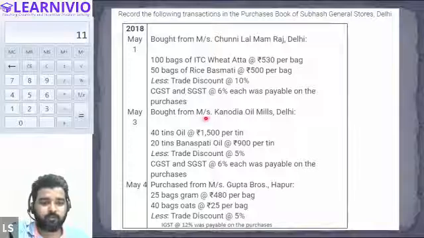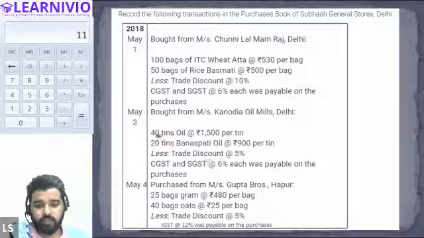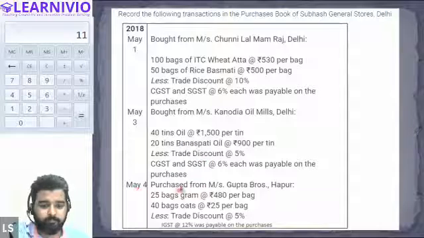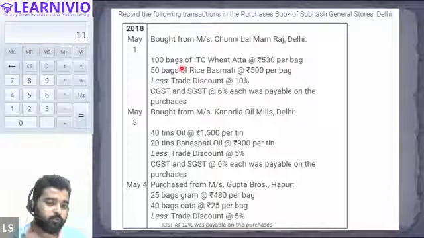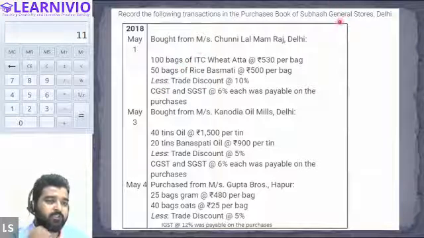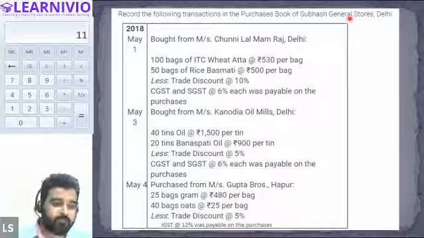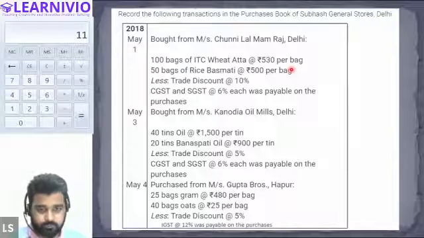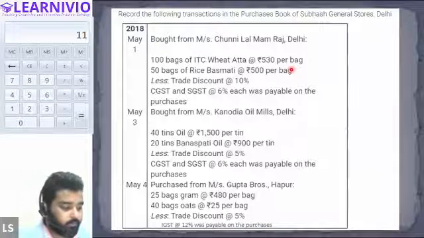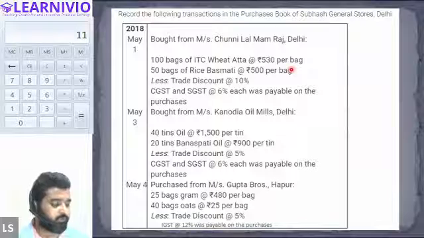And on May 3rd, we have bought from Messrs. Kanodia Oil Mills, and these are the items: 40 tins of oil, 20 tins of banaspati. And on May 4, we have purchased from Messrs. Gupta Brothers. And what are we buying? We are buying gram and oats. So see, all of the transactions are first of all related to credit purchases. We are buying all of these goods on credit, and secondly, all the goods are related to the general store. So every transaction will be recorded in the purchase book. All right, everyone, is it clear? Yes. In this question, every transaction will be recorded in the purchase book.